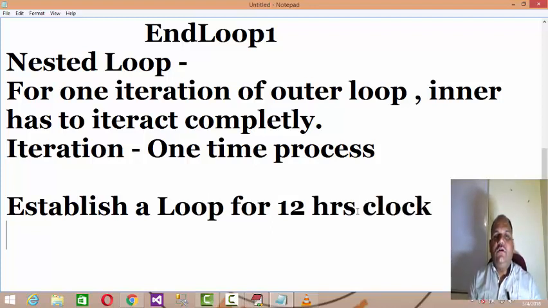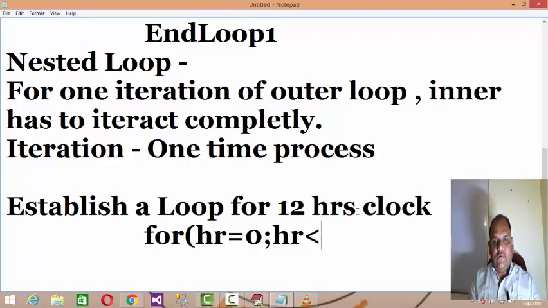First of all, you need to establish a loop for r: for r equals 0, r less than 12, r plus plus. It starts from 0 to 11, so a total of 12 hours are there.